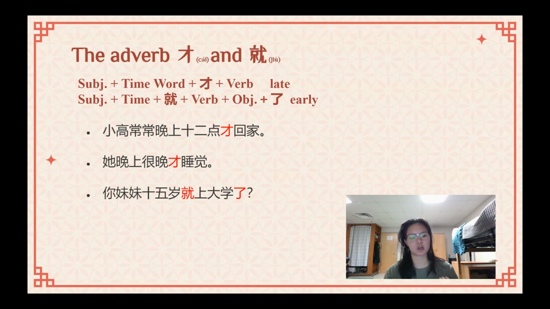So 就 is like "early," and so 她妹妹, right? Her little sister, at the age of 15, went to college. This 就 more implies that she's very young when she goes to college. Your younger sister was only 15 when she went to college.